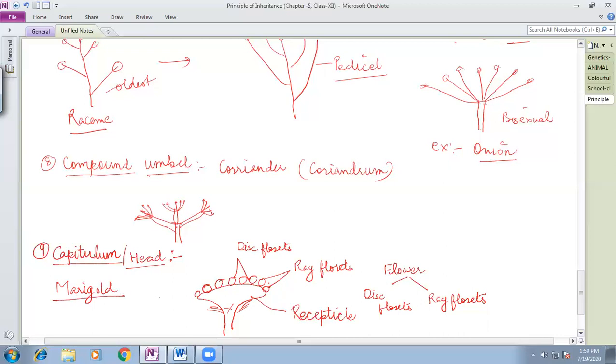We call it a marigold flower, but actually it is not a flower. It is a bunch of flowers, or I can say it is an inflorescence. Why? Because in the marigold, if you look, you might have seen the yellowish or blackish small structures inside. Actually, each one is a single flower which represents either a disc floret or a ray floret.